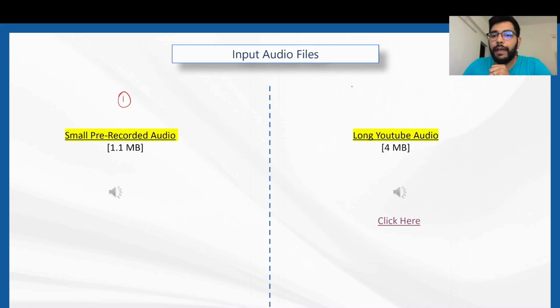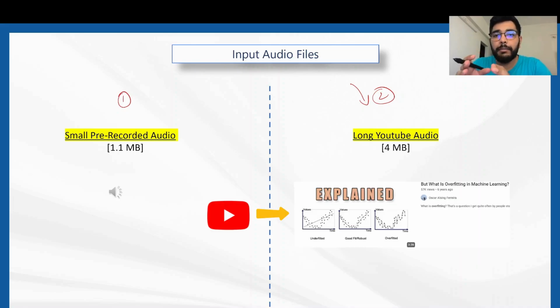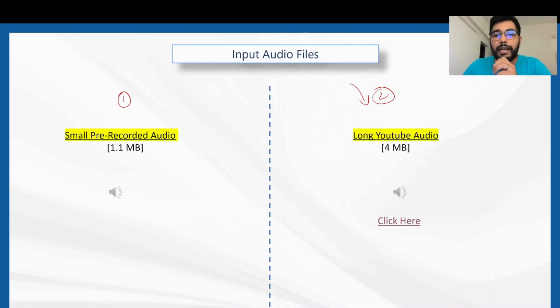The second audio file that we'll be leveraging for this experiment is an audio converted from a random YouTube video. I found a random YouTube video regarding overfitting in machine learning. I converted that video into an audio format or an MP3 format. This is the file that we'll be leveraging to convert the whole audio into text. Let's try to listen to the initial parts of this audio.